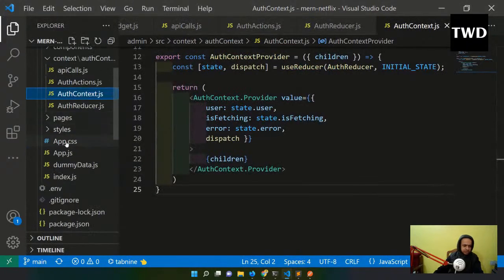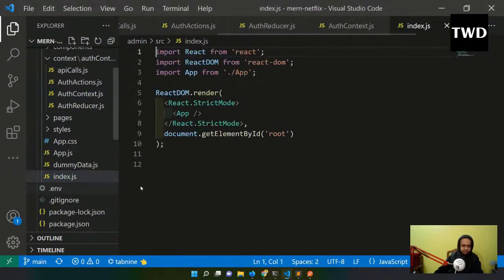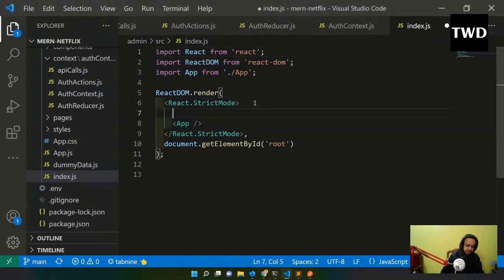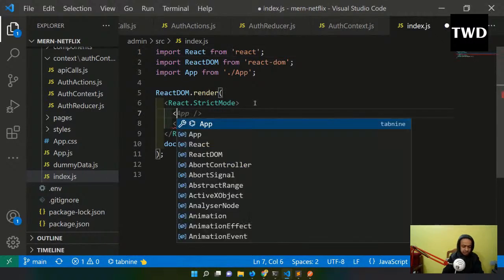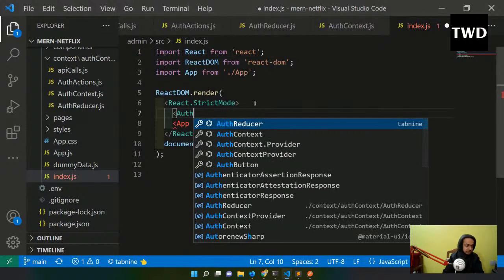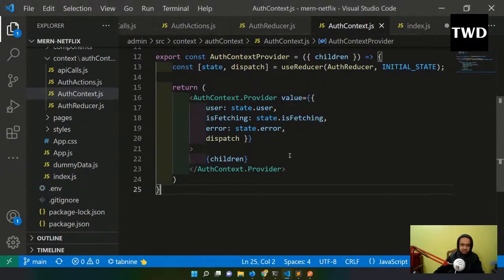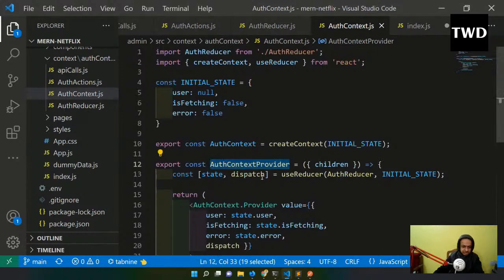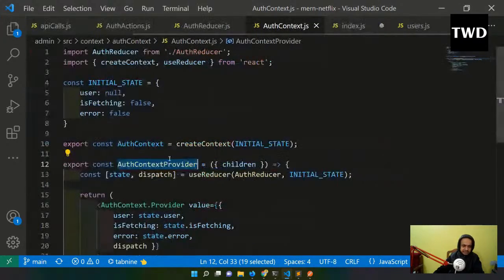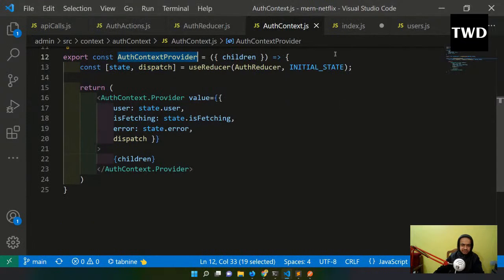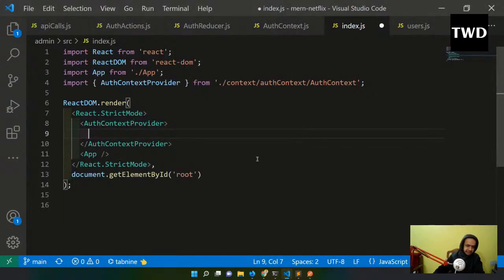Here our root, app, can also be considered the root, but before app there is also index.js. So we will use it here. Actually, we will wrap the app with this. So AuthContextProvider, this is the thing which we are exporting, and I will have this app inside it.